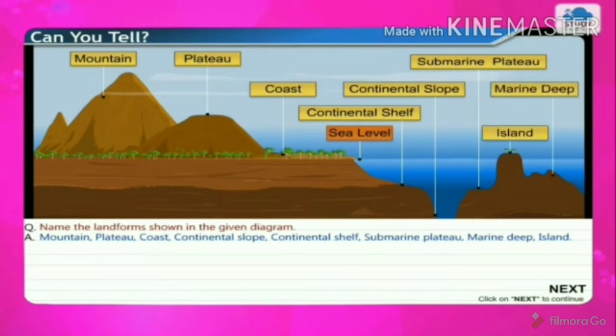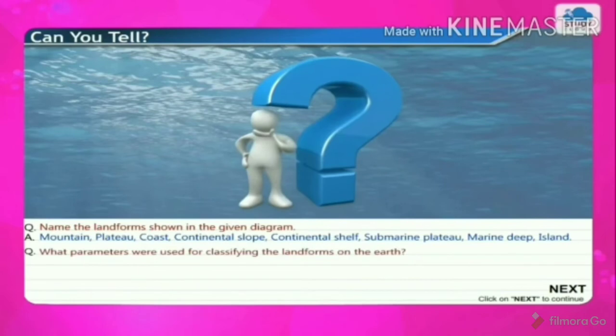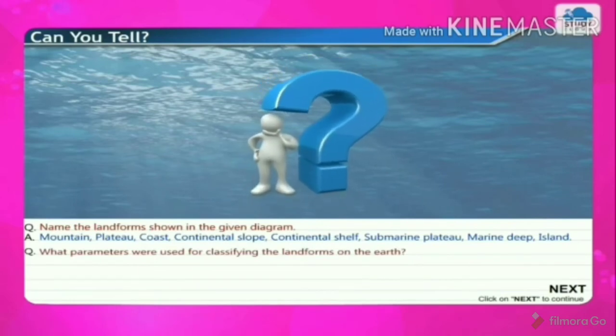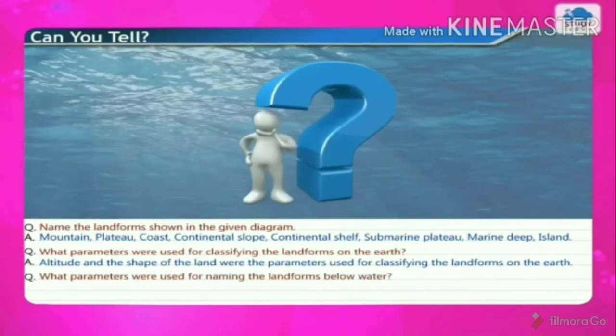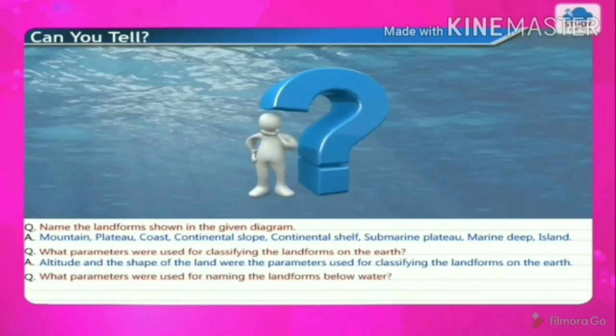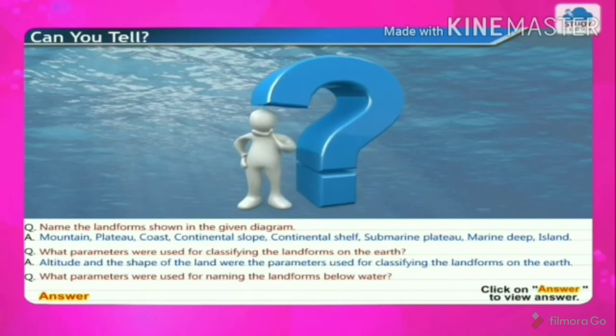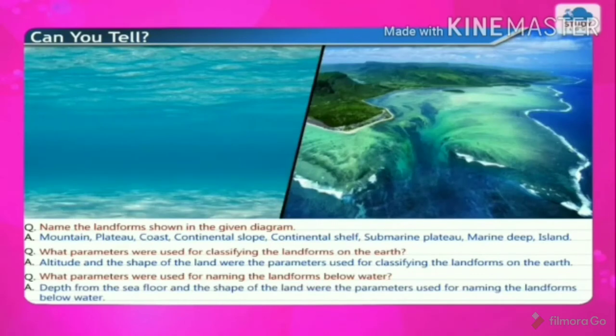What parameters were used for classifying the landforms on the earth? Altitude and shape of the land are the parameters used for classifying the landforms on the earth. What parameters were used for naming landforms below water? Depth from the sea floor and size of land are the parameters used for naming the landforms below water.